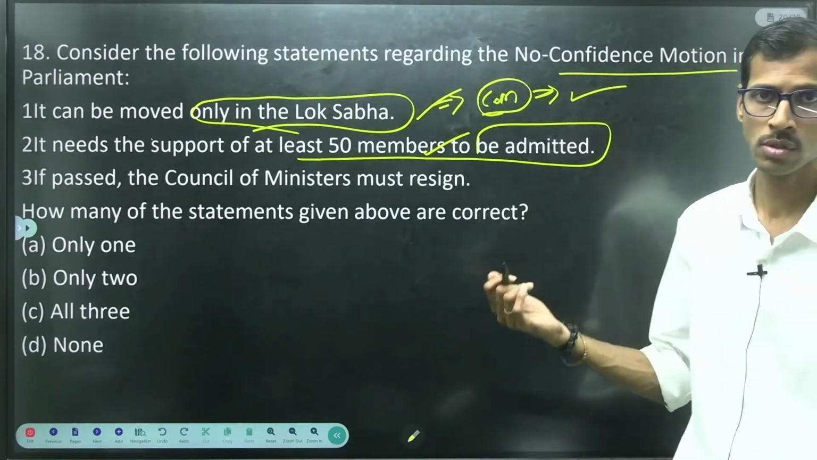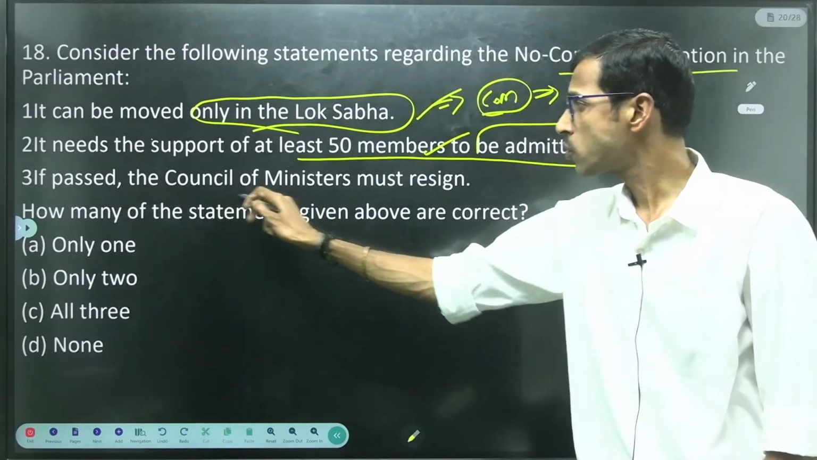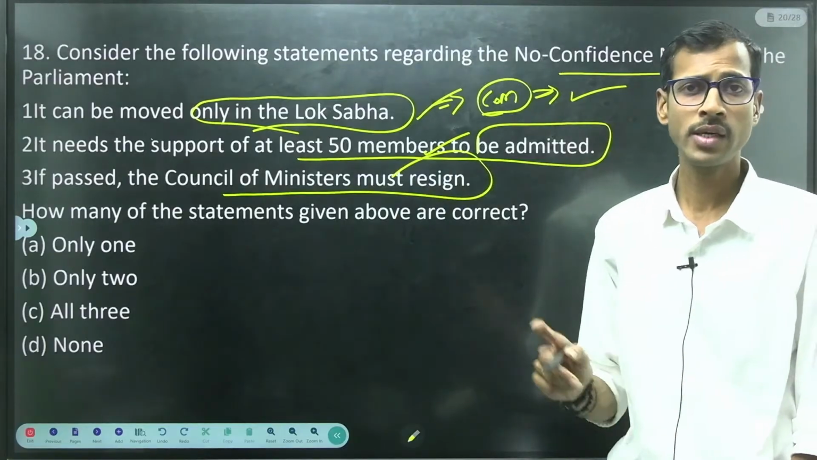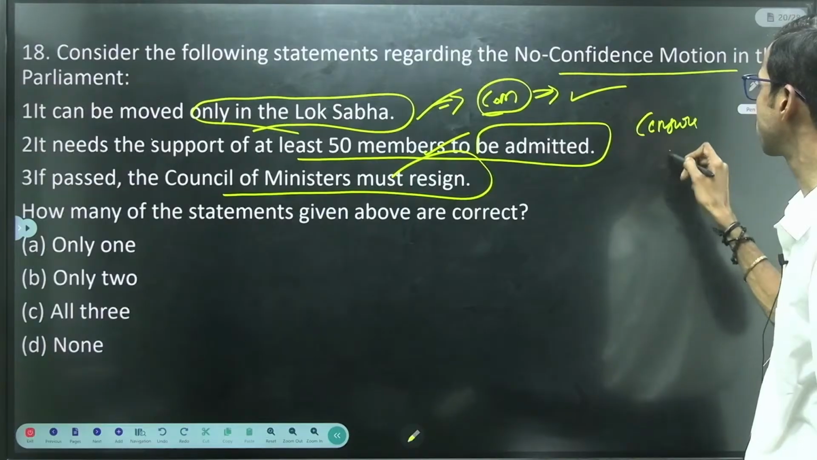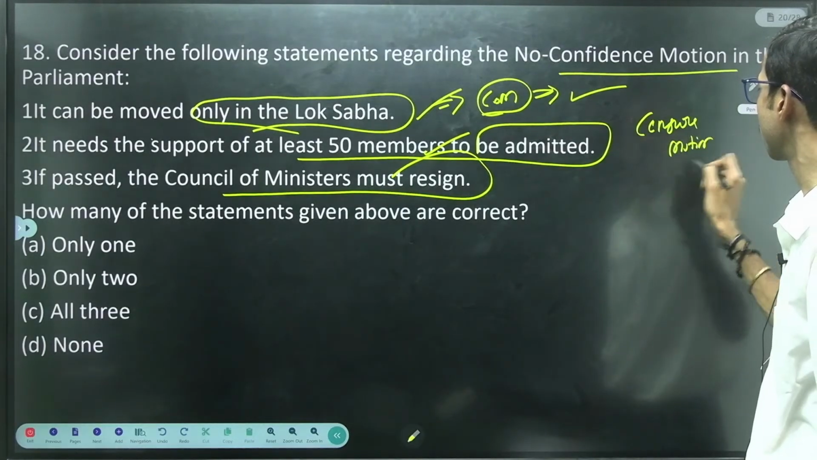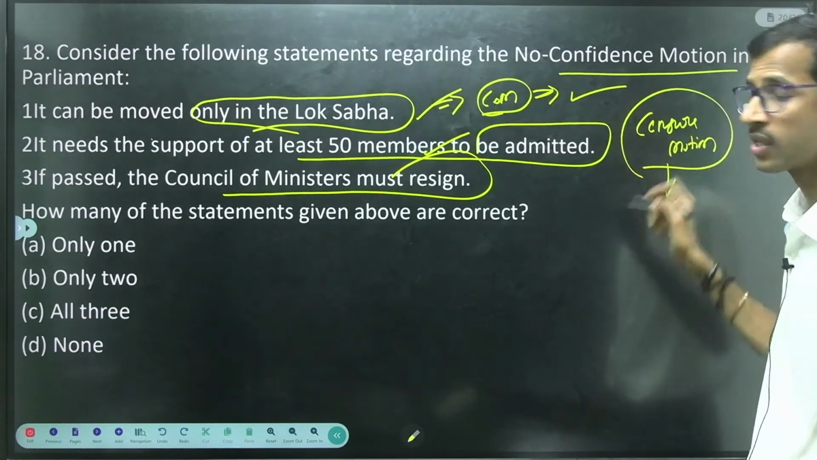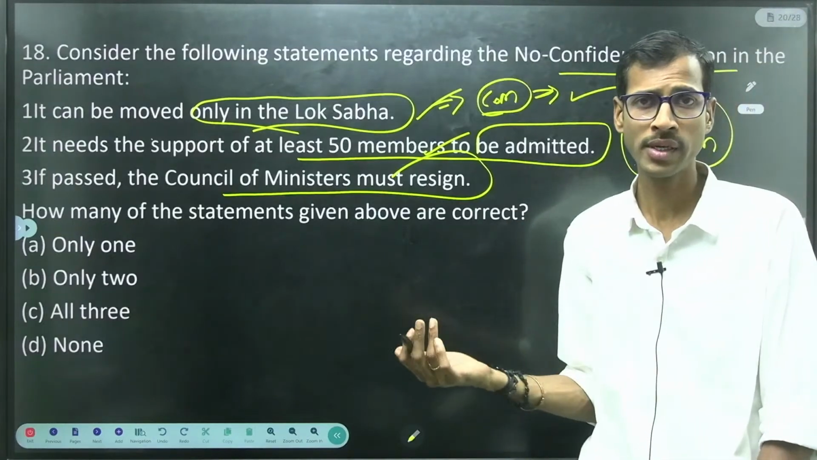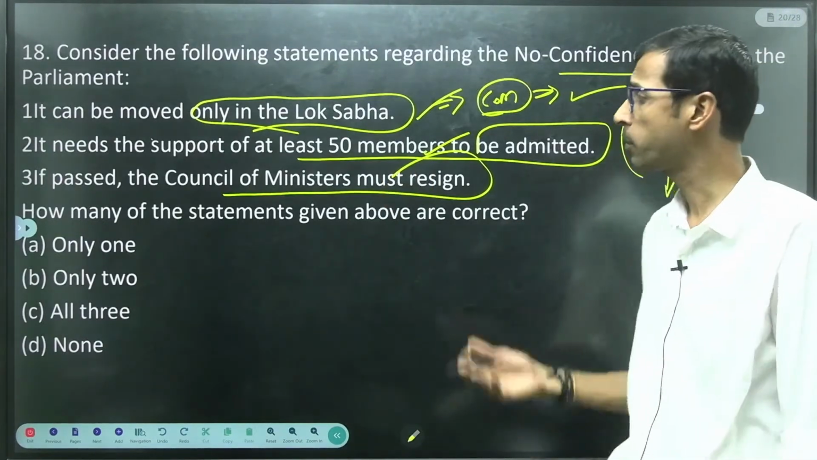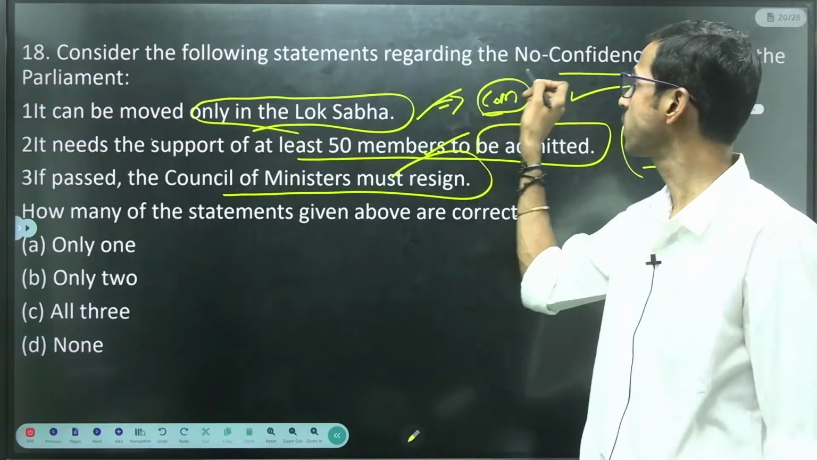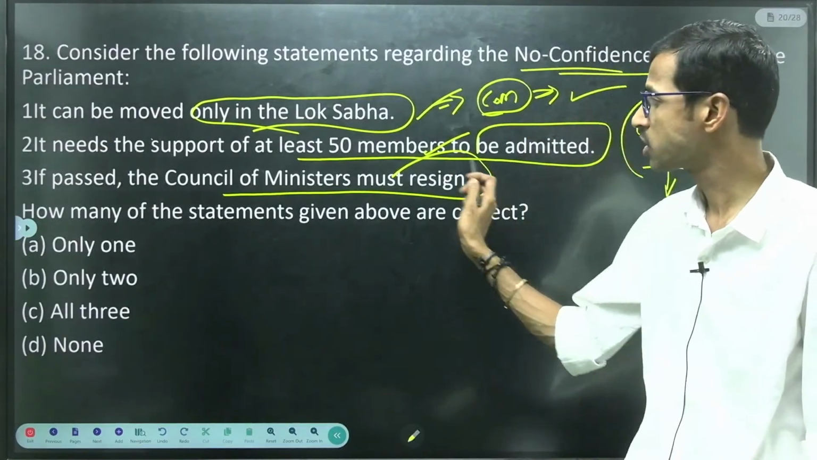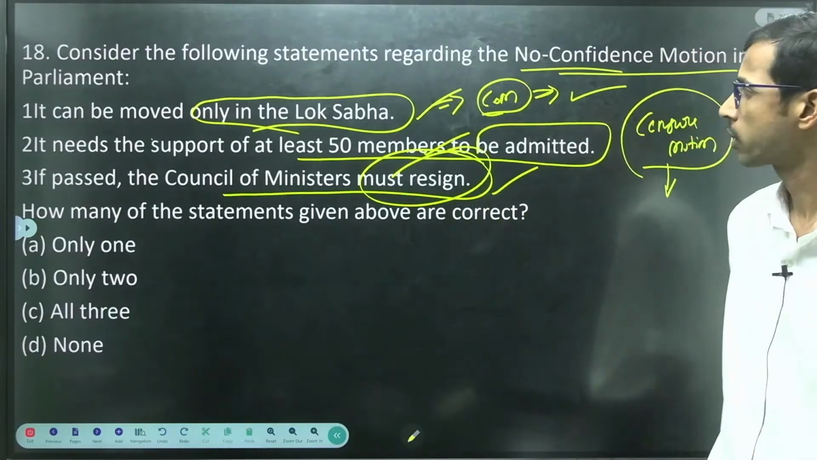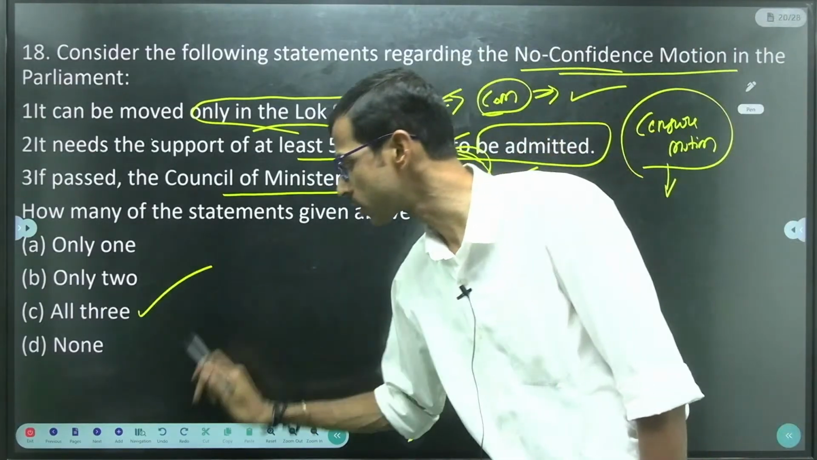If passed, the Council of Ministers must resign. We have already discussed the censure motion, right? Censure means here just a criticism. In that case, a minister or a member may be asked to resign. But in the case of a no confidence motion, the entire Council of Ministers must resign. That is the main important thing. All these 3 statements are correct.